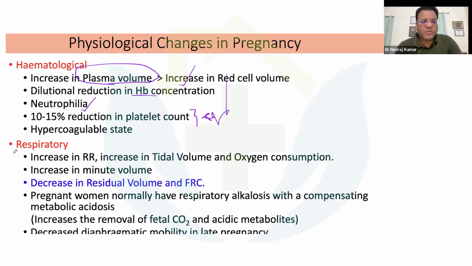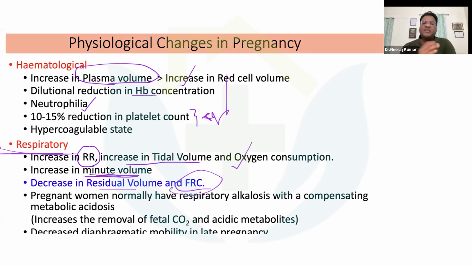Okay. Now coming to the respiratory part. What happens in the respiratory system? We already read that progesterone is a respiratory stimulant, so many times this increases the respiratory rate. With the increase in respiratory rate, there is also an increase in the tidal volume, and simultaneously the oxygen consumption will also increase. So the overall minute ventilation, or minute volume, is also going to increase. But because of the increased abdominal size, the residual volume as well as functional residual capacity is going to decrease in these patients.